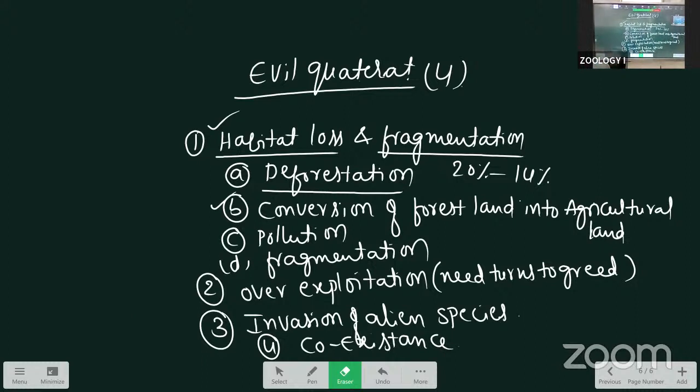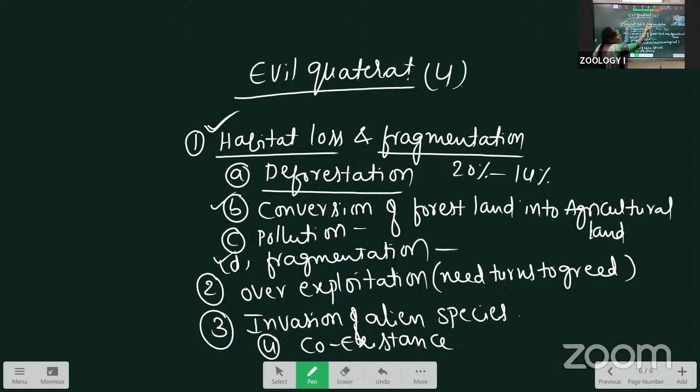Next is pollution. Pollution also causes habitat loss. Mainly pollution degrades the land quality. That's why it also causes habitat loss. Next one is fragmentation. Already I said fragmentation means the major land is divided into small lands. That time also the habitat will be lost. That we call habitat loss and fragmentation.